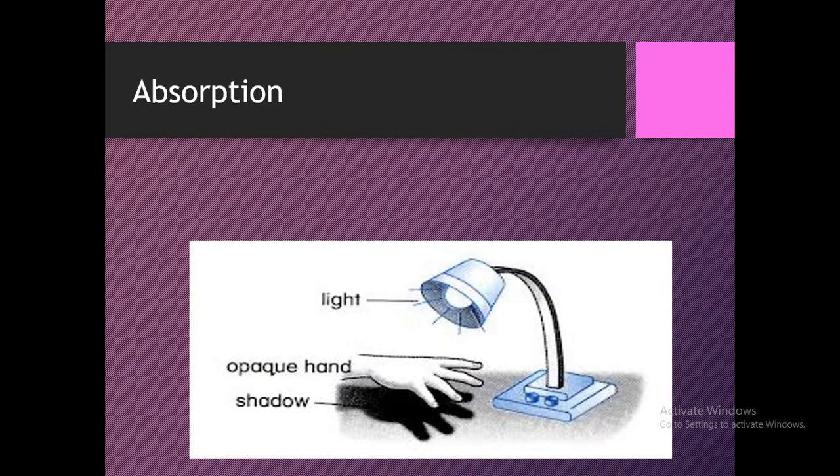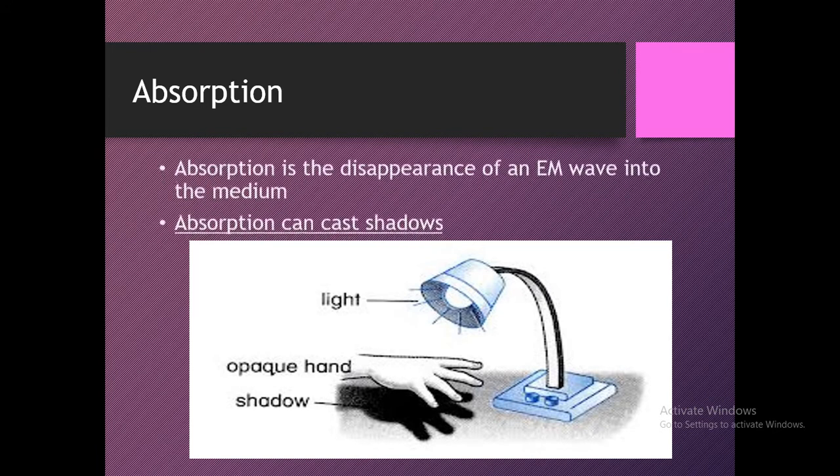Absorption. Light from the bulb, hand and shadow. If the object is opaque, it will absorb light on it, and on the sides of the fingers or the hand, the light will go through straight and make the shadow of the object.